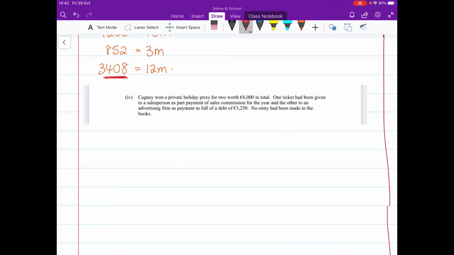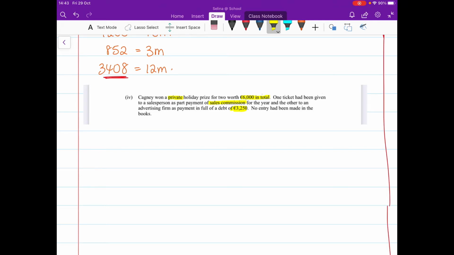Okay, next up we have Cagney won a private holiday for 2 worth €6,000 in total. Okay, so the holiday for 2 was worth €6,000 and it's private. Okay, 1 ticket had been given to a salesperson as part of a payment of sales commission for the year, and the other to an advertising firm as payment in full of a debt of €3,250. Okay, so Cagney has won this holiday worth €6,000 and he's given it to the business. So when you're entering something of value to the business, that's called capital. Okay, no entry had been made in the books of this transaction, so we've got no black pen to use. We're just going to use our red pen.